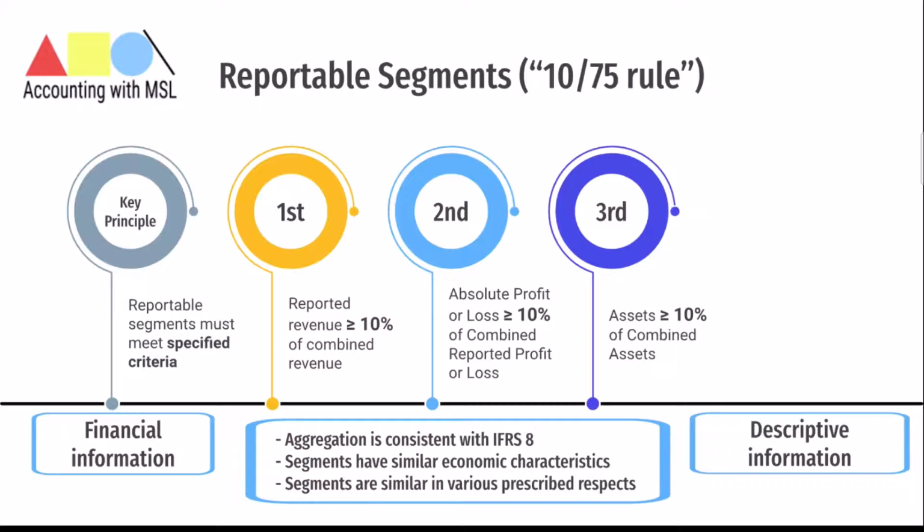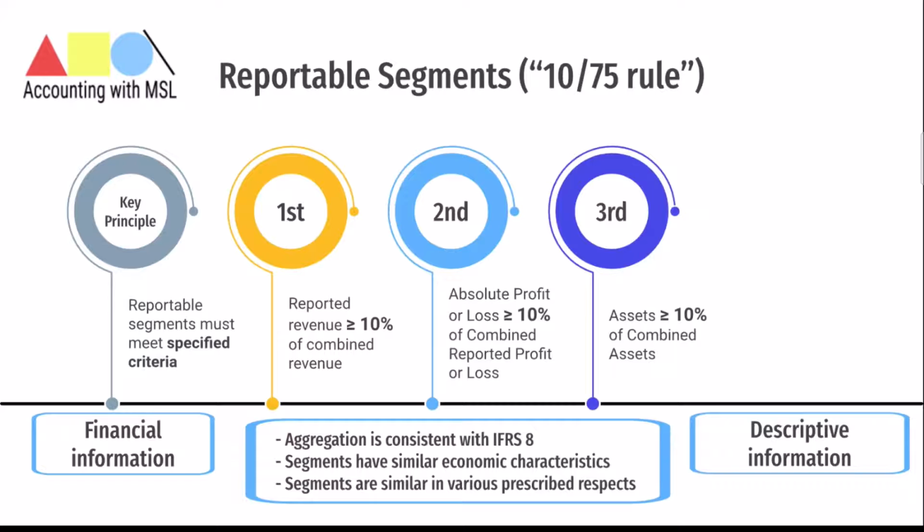The first is that the segments could be similar in the nature of their products and services. They could be similar in the nature of the production processes. They could be similar in the type or class of customer for their products and services. They could be similar in the methods used to distribute their products or provide their services, and they could also be similar in the nature of the regulatory environment. This could be whatever industry they are particularly involved in. And take note, these are not exhaustive, but they are there to provide guidance under IFRS 8 operating segments.